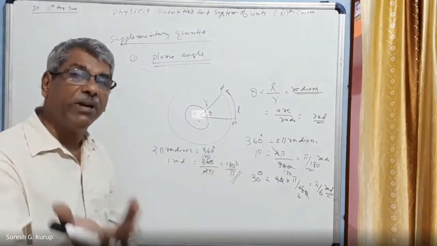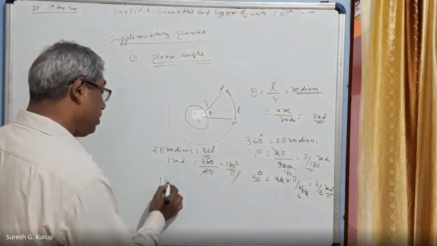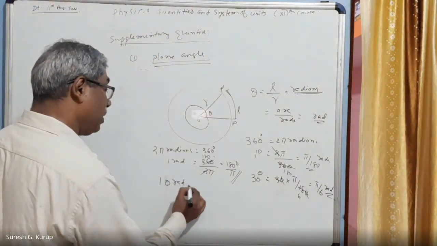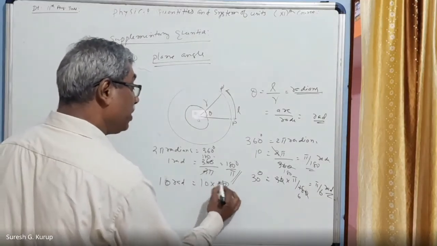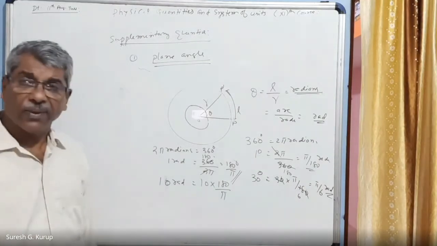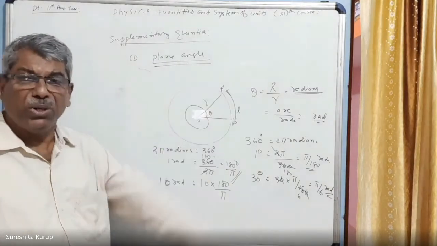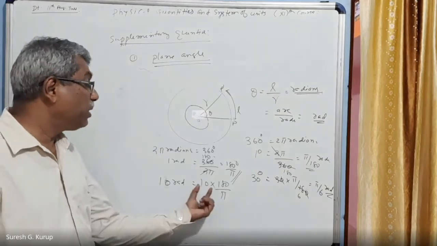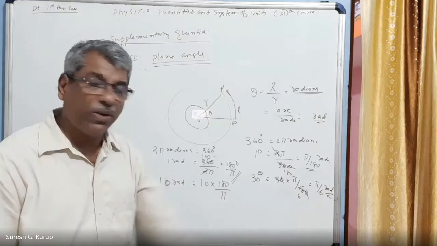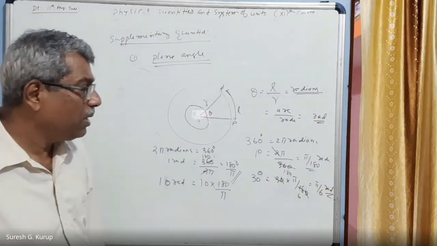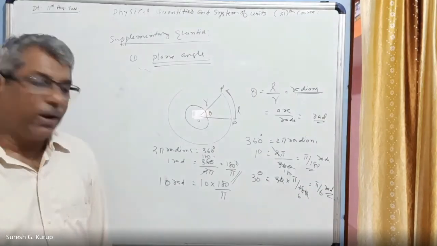For example, 10 radians have to be converted to degrees. What will you do? Therefore, 10 radian plane angle is equal to 10 into 180 divided by pi. Any number of radians to convert into degrees, what you have to do? You have to multiply with 180 by pi. In the case of degrees to radians, you will multiply with pi by 180. This is the conversion of radians and degrees.